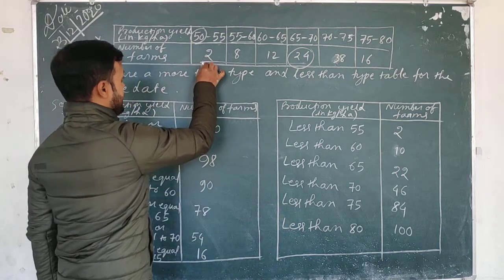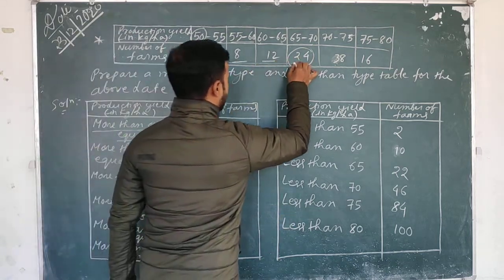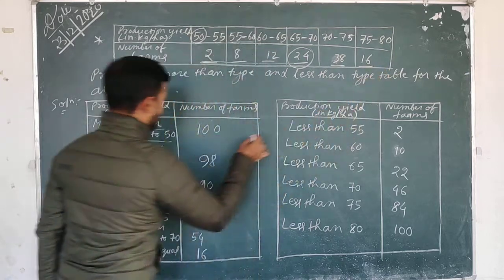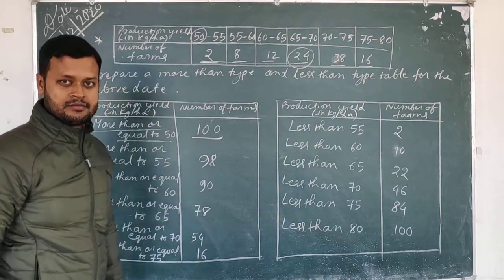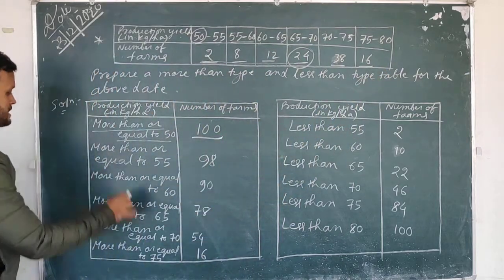So that's why you just add all this: 2 plus 8 plus 12 plus 24 plus 38 plus 16. So how much will it become? It will become equal to 100. Okay. Next, in the next step.